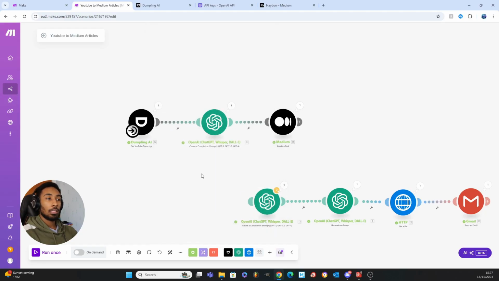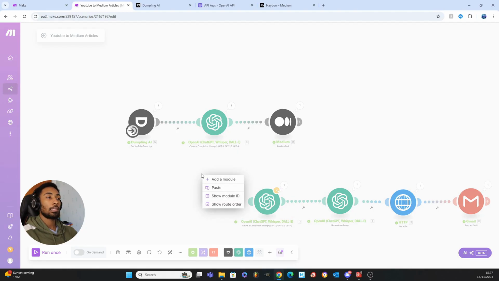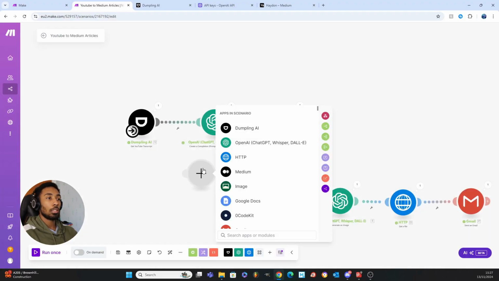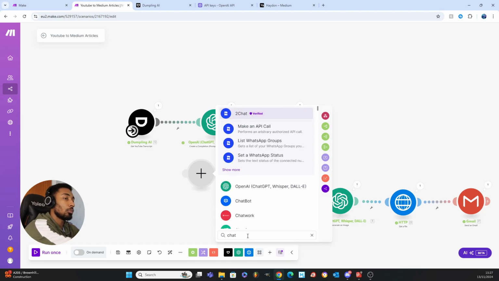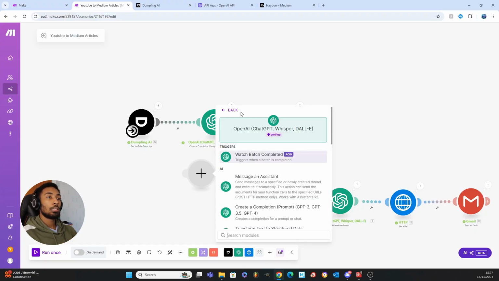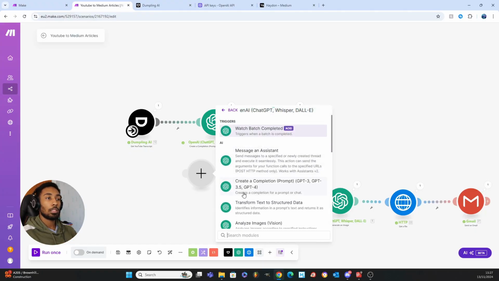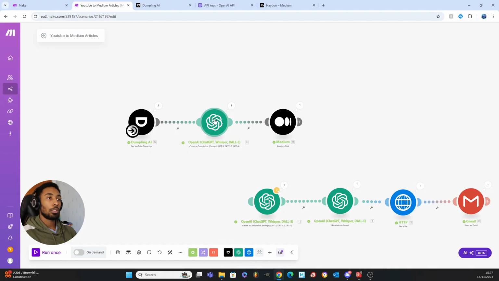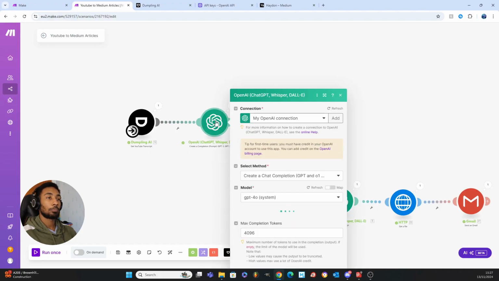Next is going to be the AI step. So we want AI to turn our video transcript into an article. You're going to click add module here, right? And you can type ChatGPT. Obviously it's coming up for me because I've already used it. But once you type ChatGPT, the one that you want is Create a Completion, right? This one right here. Once you've selected that, you're going to get a block that looks like this.